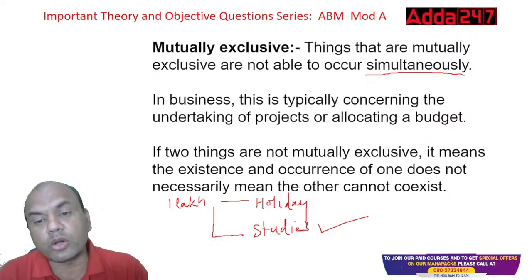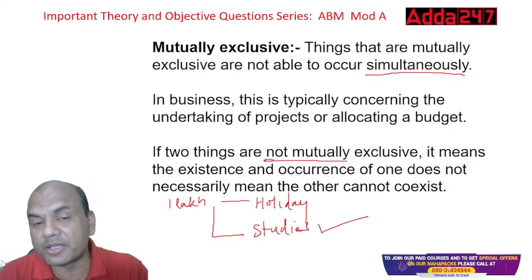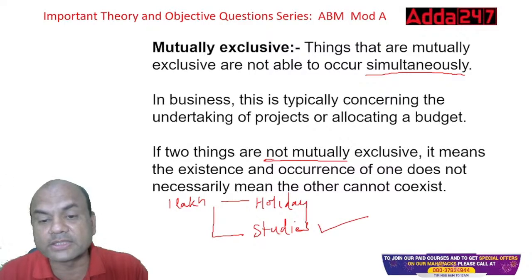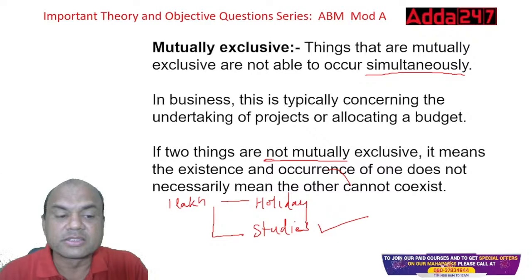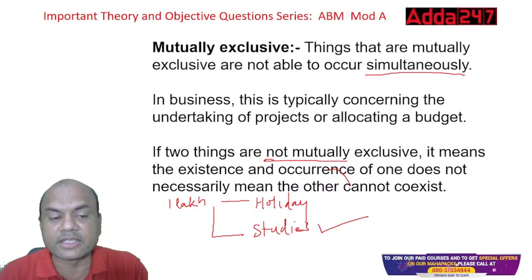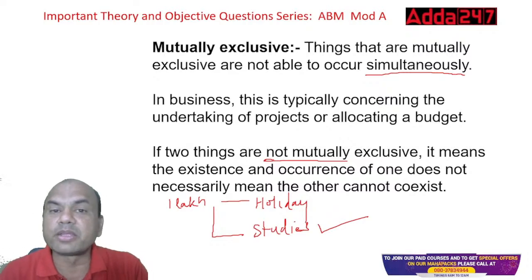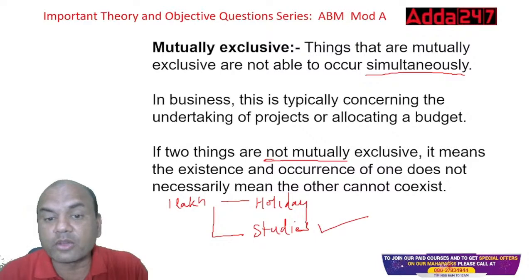If two things are not mutually exclusive, what does "not" mean? They can occur simultaneously. It means the existence and occurrence of one does not necessarily mean the other cannot exist. What do I mean by this? Whenever I say something is mutually exclusive, what does it mean? Both things can't occur at the same time. But if they are not mutually exclusive, it means both things can coexist at the same time.